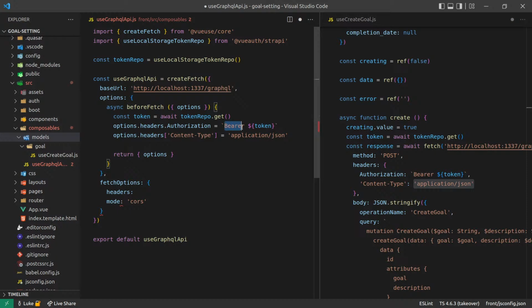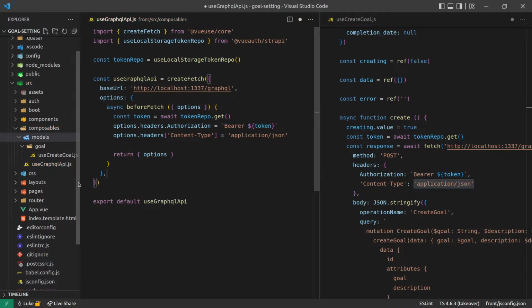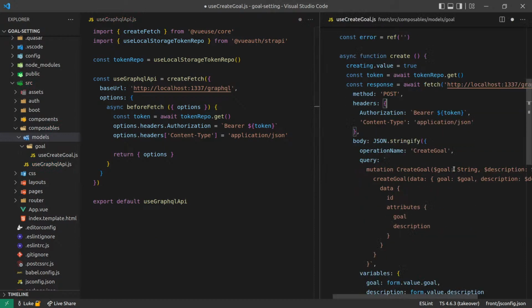It's because we want to be able to fetch this token every single time we do this fetch request to GraphQL. So that does actually make sense now that I think about it. All right, so we'll get rid of those fetch options. Let's see what else we're missing here.